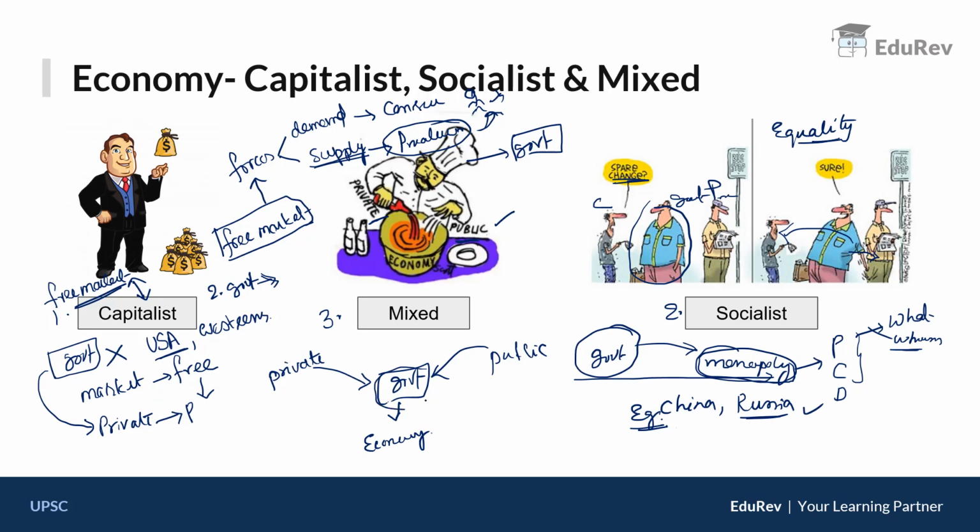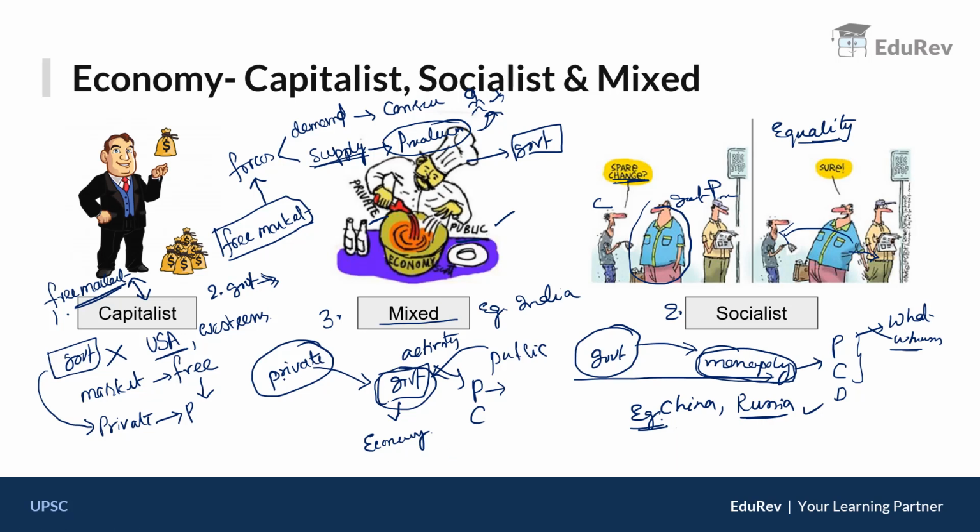So the government here will be taking an active role in managing the decisions with respect to the economy, such as production, consumption and distribution and redistribution, and what to produce and whom to produce for and how to produce. All these decisions will be taken by the government along with the private sector. Such an economy we generally call a mixed economy. The best example is India.